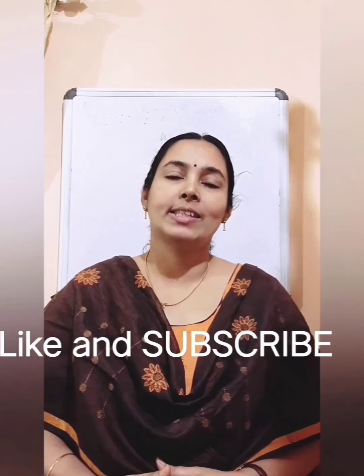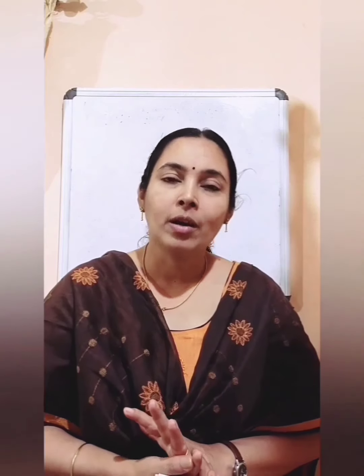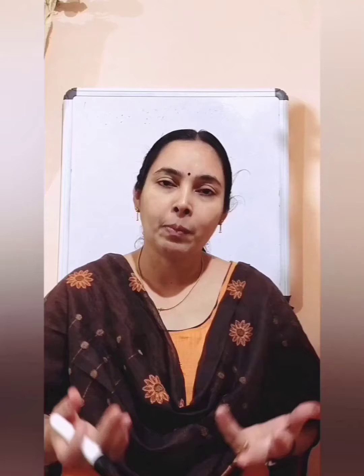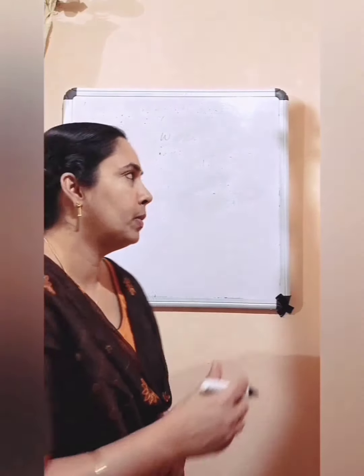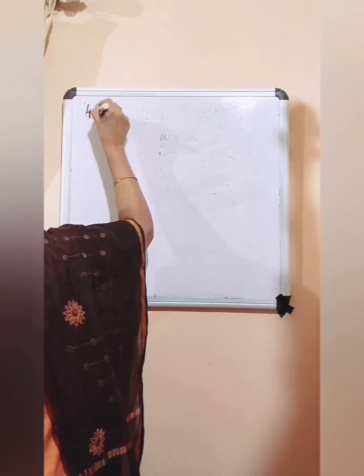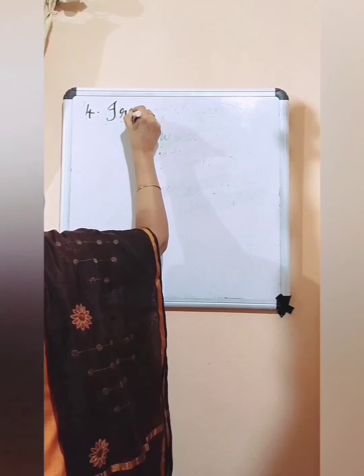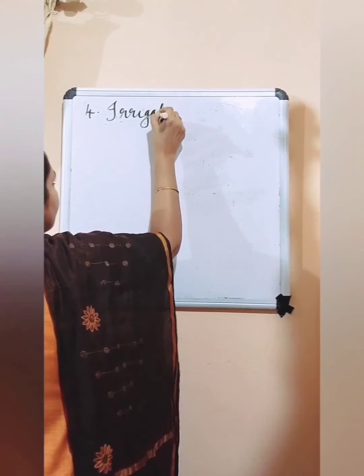We were discussing the various steps of agricultural practices. What is the first step? The first step is preparation of soil. After preparing the soil, the second step is sowing. After sowing, the third step is adding manures and fertilizers. Today, we will study the fourth step, and the fourth step is irrigation.